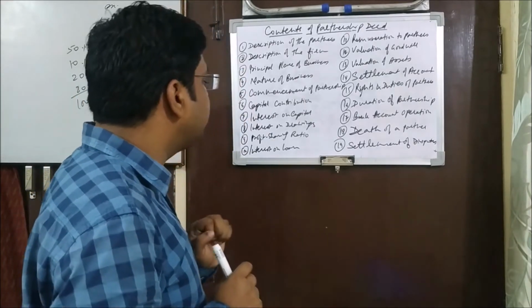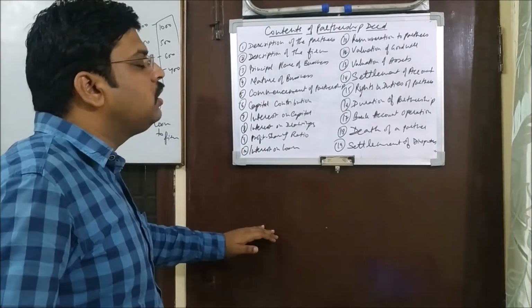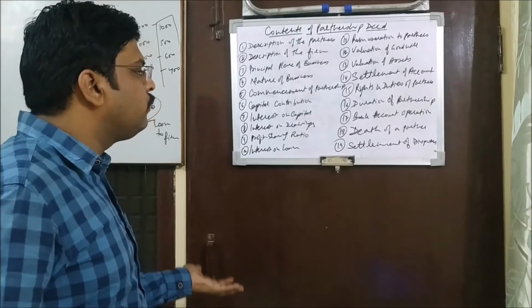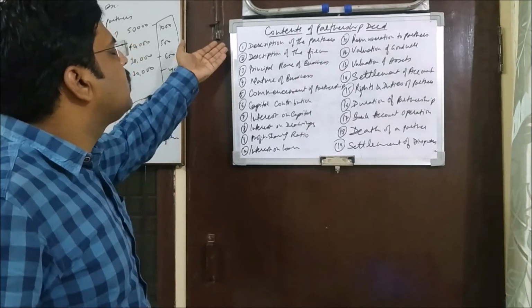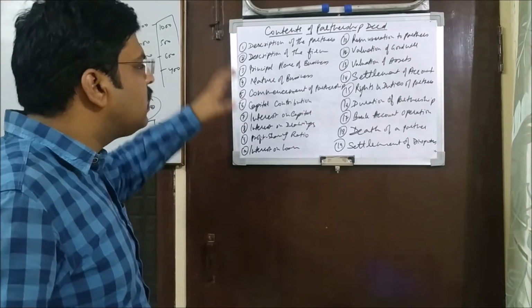It has to be decided here. Like I told you, it is not necessary to put all these points, but it is suggestive that these points can be there. Few points are a must, like description of the partner, description of the firm, and principal place. So these are the common points.